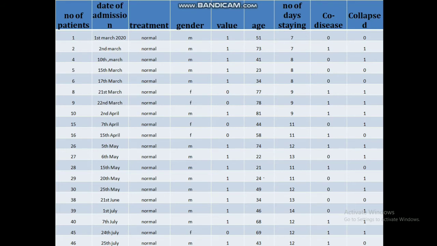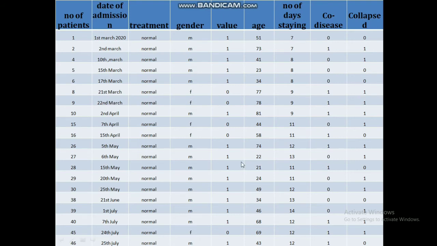This is the age of the patients. Then the number of days staying in the hospital, maybe in the COVID hospital or something like that. Core disease means whether the patient has blood pressure or blood sugar, or at least one, then we put 1. If the patient does not have any kind of core disease, that means blood pressure or blood sugar, we put 0. Now in this variable, collapsed, if the patient collapsed, we put 1. If the patient has not collapsed, we put 0.